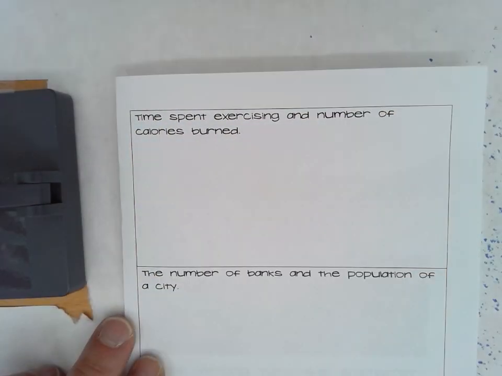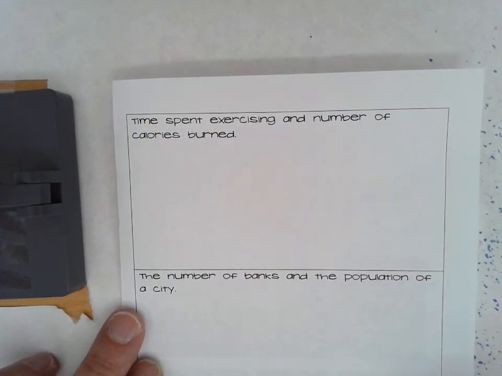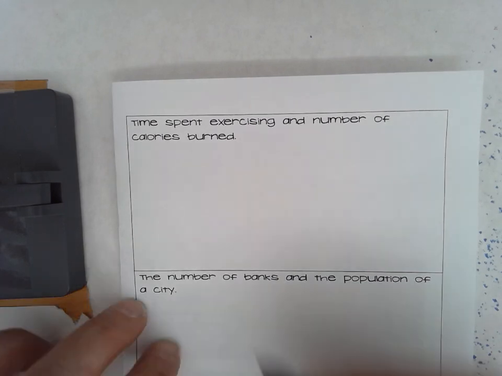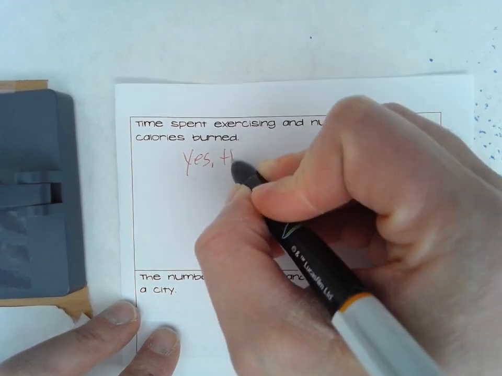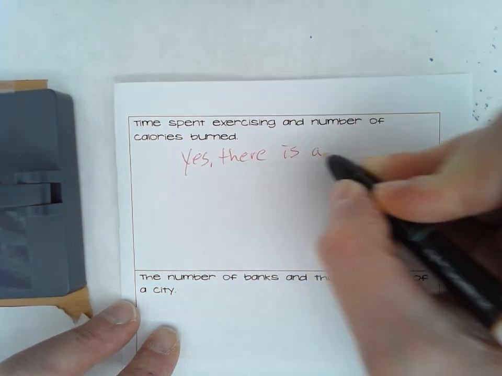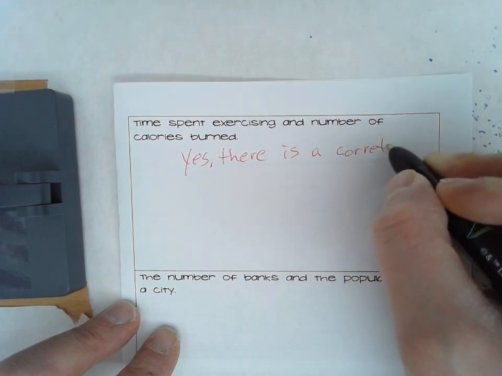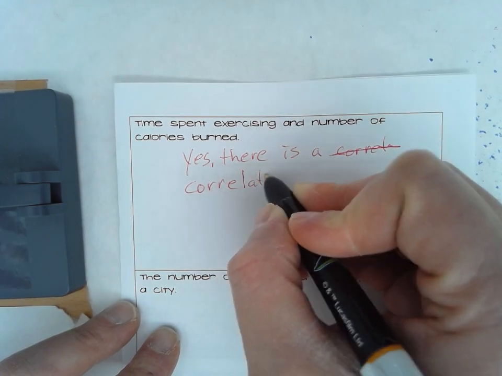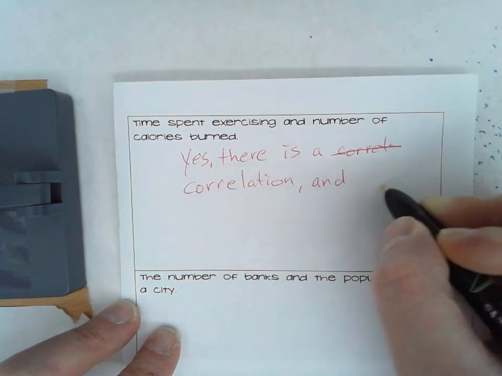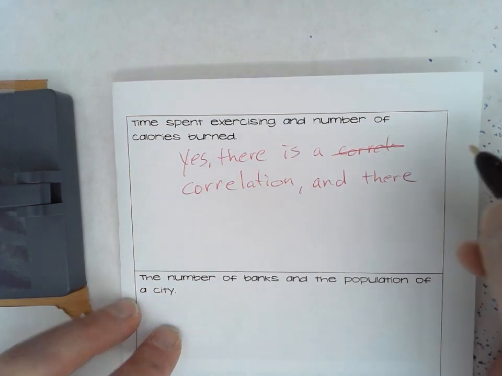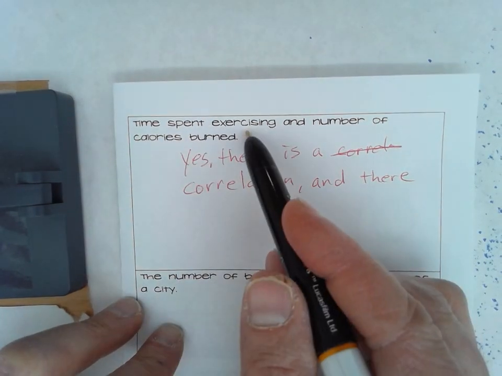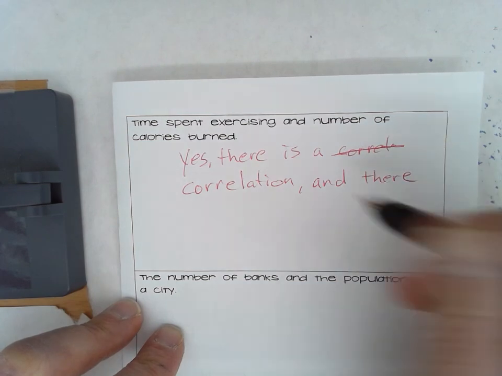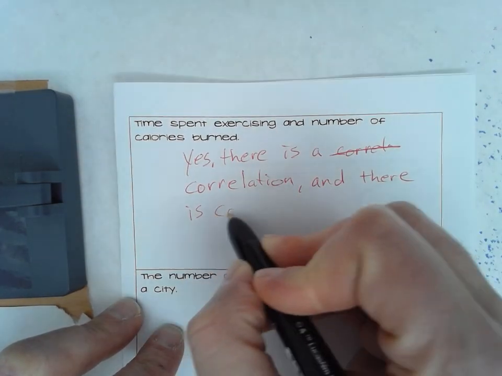is the time spent exercising and the number of calories burned, is there a correlation between those two things? I would say yes. There is a correlation between those two things. If I could actually write here, correlation, right? And I would say that there is causation as well, because the more time you spend exercising, right, the number of calories you are going to burn, right? Time spent exercising causes the number of calories burned to go up. And so there is causation between these two, okay?